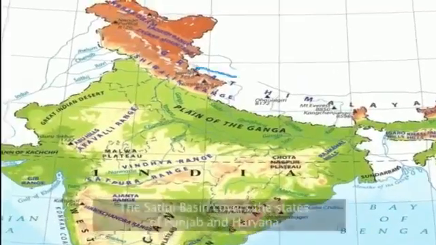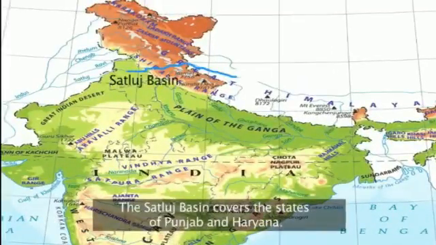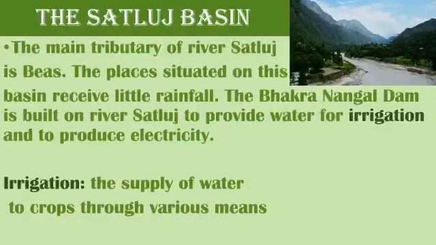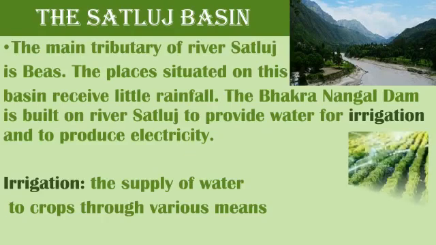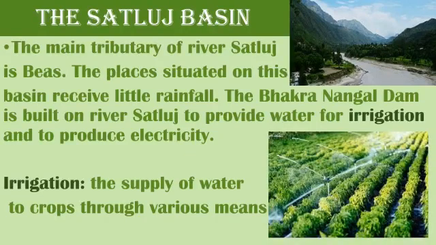The Satluj basin covers the states of Punjab and Haryana. The main tributary of river Satluj is Beas. The places situated on this basin receive little rainfall. The Bakranangal Dam is built on river Satluj to provide water for irrigation and to produce electricity. Irrigation means the supply of water to crops through various means.